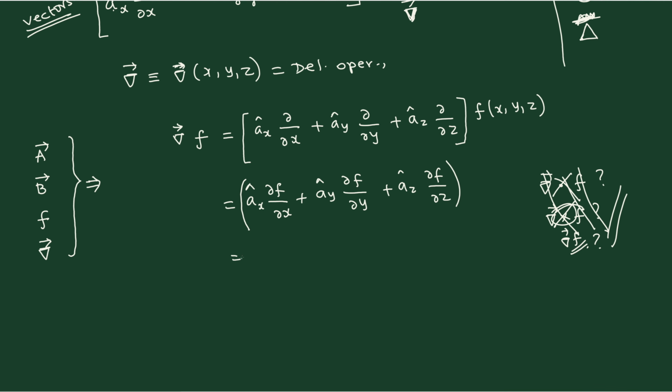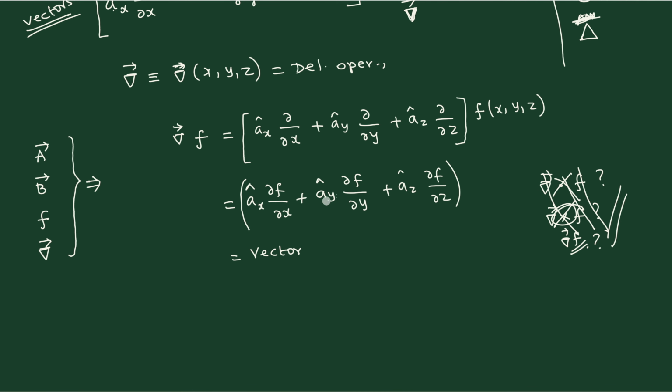And that's all. And you already know what kind of object this is. Is the entire quantity a scalar, or is the entire quantity a vector? It is very clear that this is a vector quantity, because the ax unit vector is there, the ay unit vector is there, the az unit vector is there. Therefore this must be a vector quantity.